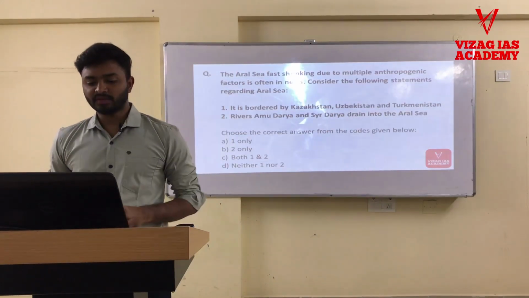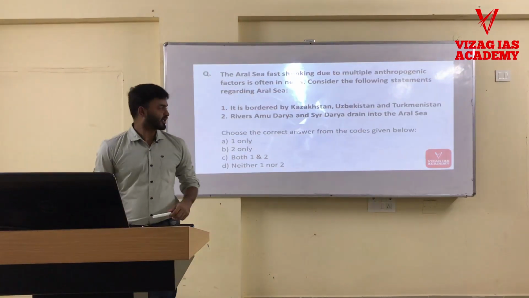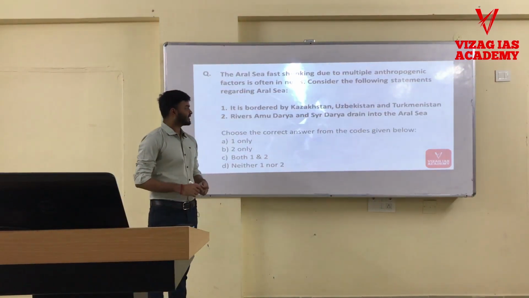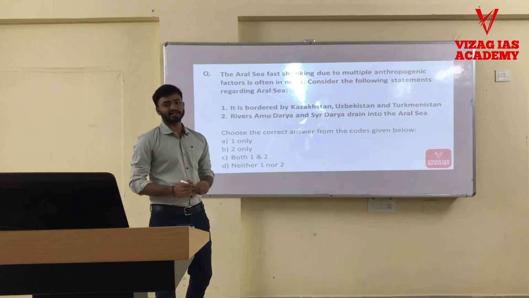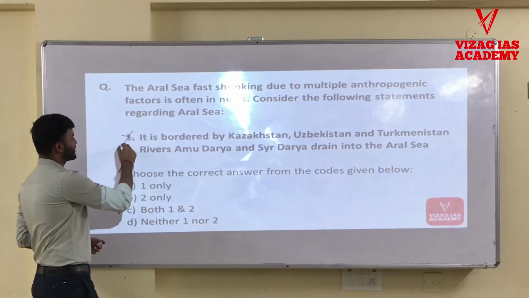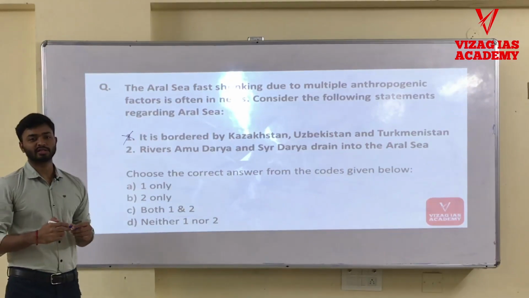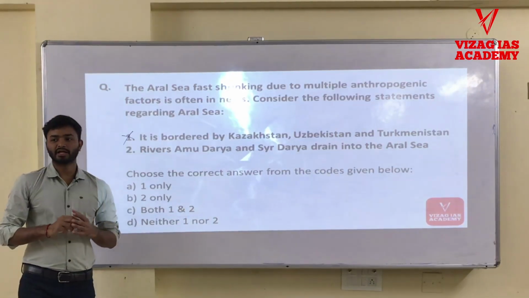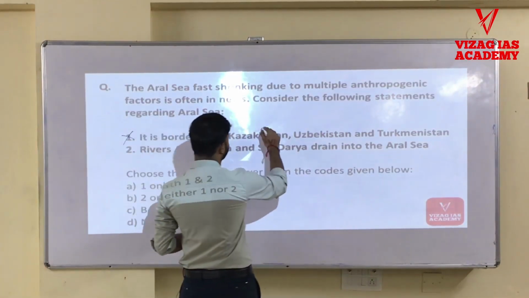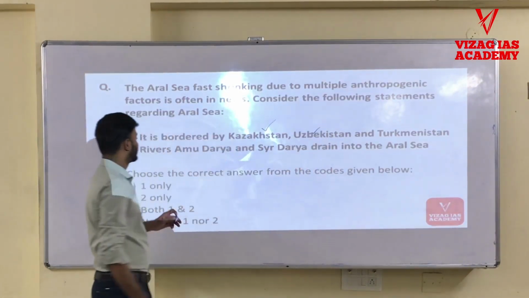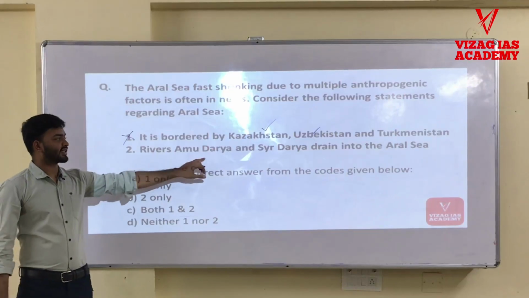The first statement is: Aral Sea is bordered by Kazakhstan, Uzbekistan and Turkmenistan, and the rivers Amudarya and Syrdarya drain into the Aral Sea. The first statement is false because Aral Sea is enclosed by two countries only. What are they? Kazakhstan and Uzbekistan. The second statement, rivers Amudarya and Syrdarya drain into the Aral Sea, is correct.